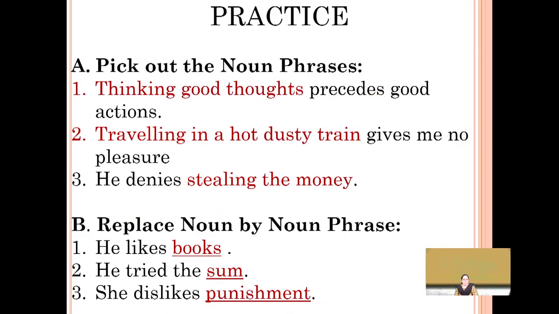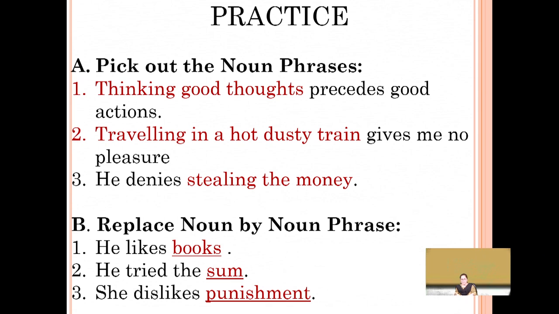So this is something which you can practice. This has been solved for you, easy for you to understand. Thinking good thoughts precedes good actions. What do you have to pick out? You have to pick out the noun phrases. Now, I just want to draw your attention to one thing. The noun can be replaced by a noun phrase, and the noun phrase can also be replaced by a noun. Why should we do that?